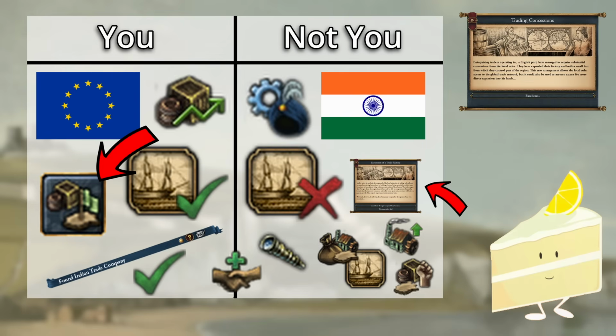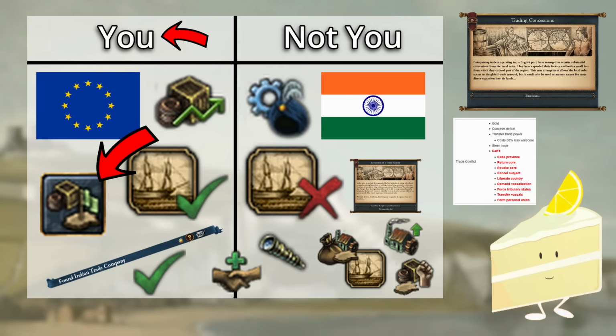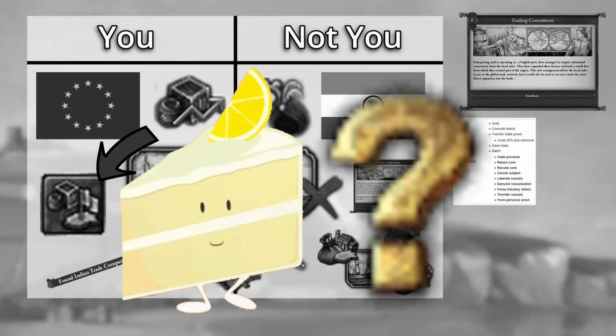Finally, that event that the Indian nation gets, if they choose to set up the European trade factory again, gives the European quote-unquote overlord of the trade company province the event institution_events.53, the event we started this video with, which informs the overlord that this trade factory province exists, and if the Indian tag ever decides to shut down the trade factory, you will get a trade conflict casus belli on the Indian tag. Keeping up with me so far?